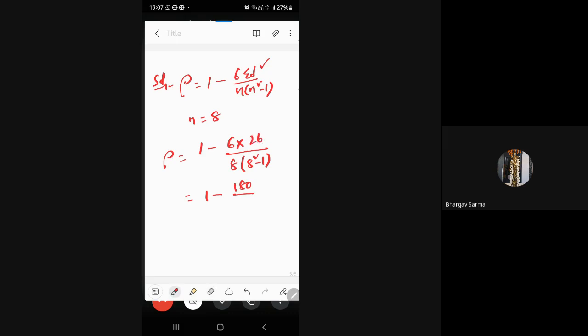So 6 into 26 is 156, divided by 504, which is 63 into 8. That implies 1 minus 156 by 504, which is 0.309. This implies 0.6904. So this is your answer.